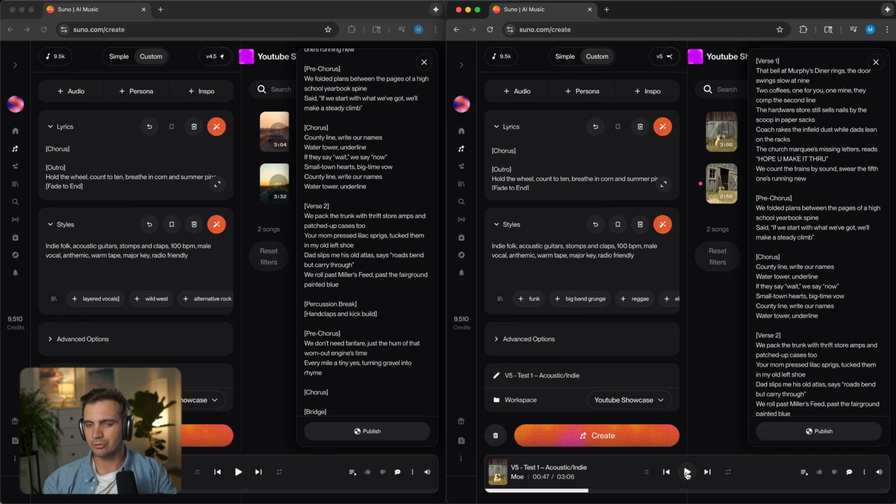We can already tell that the pre-chorus has different chords and a different rhythm to it. So I really like that it has that distinction here.